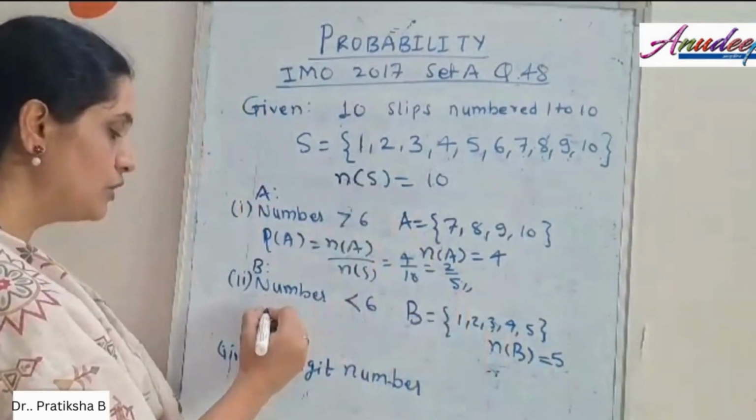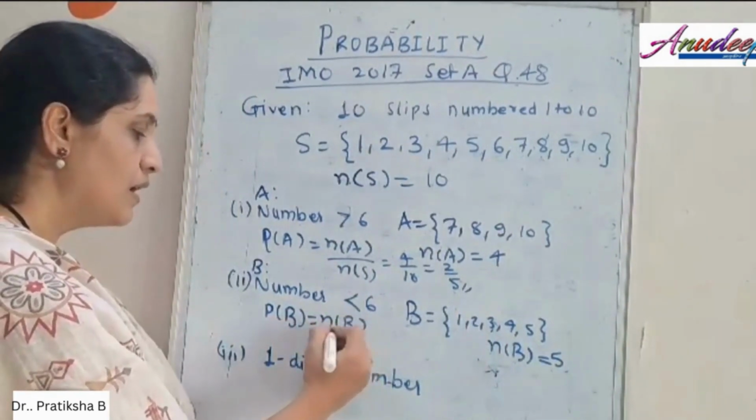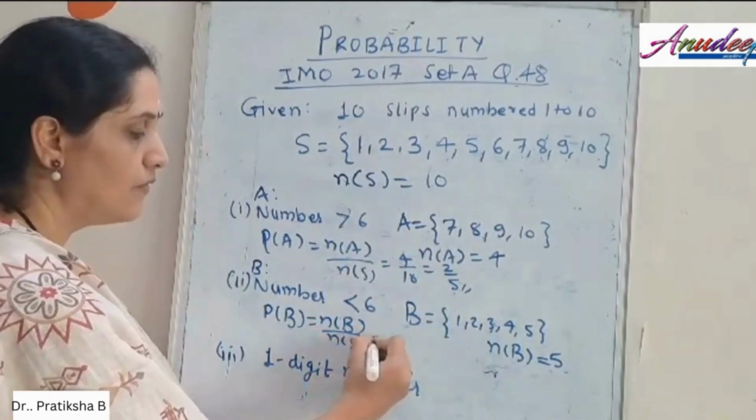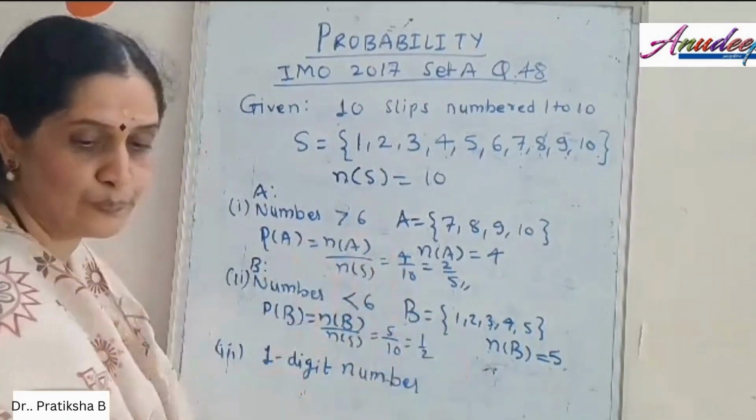So by the definition of probability again, probability of B is equal to N of B upon N of S, giving you 5 by 10, or equal to 1 by 2.